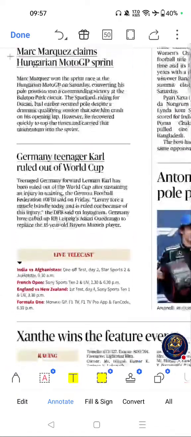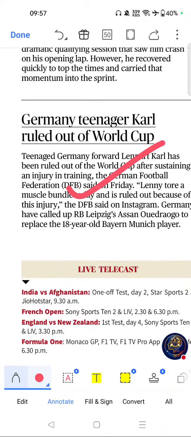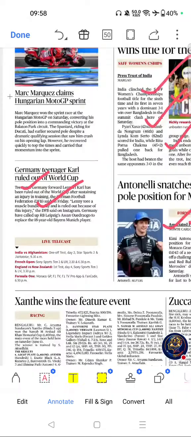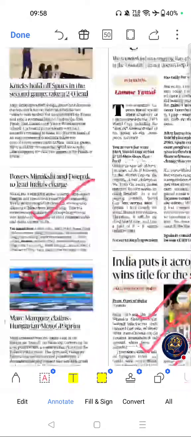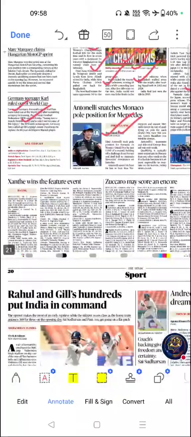And next one, this one. Germany teenager Cole ruled out of World Cup. If you see the importance, FIFA World Cup squad developments often feature in sports current affairs questions. Move on to next important articles of this page. Yeah, these are the only important articles from this page. Move on to next page.